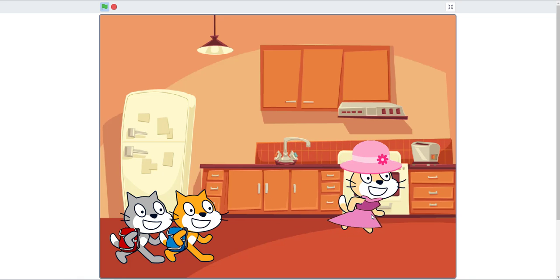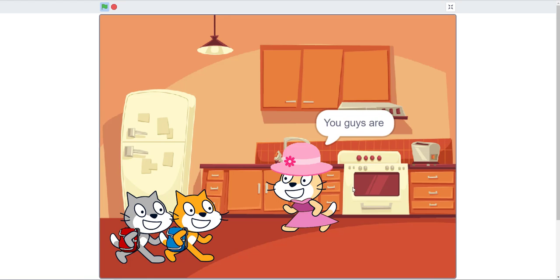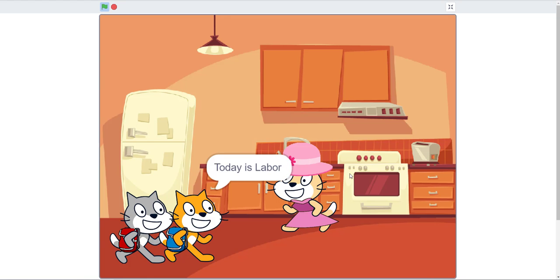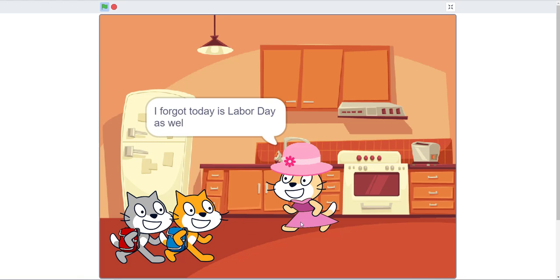And then that's their mom, okay? Their mom's just working around the kitchen. And their mom also forgets that Labor Day was today. In the description below, I will also put all of these cats and all these sprites so you guys can download them and make your own animation.